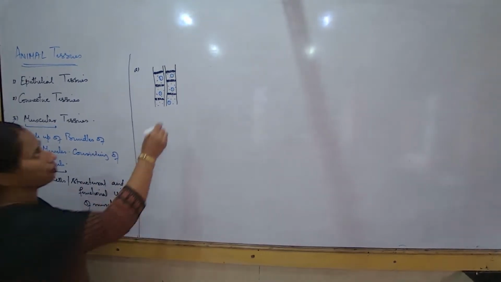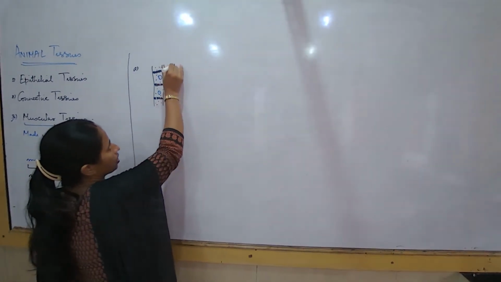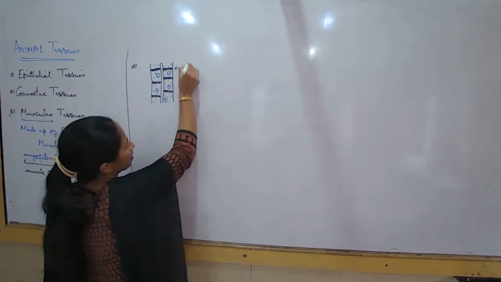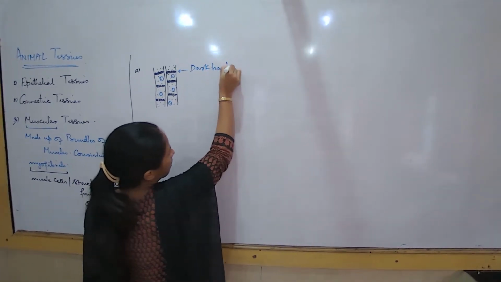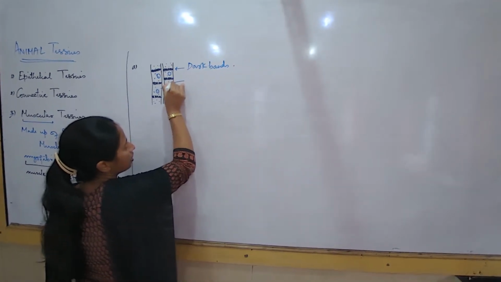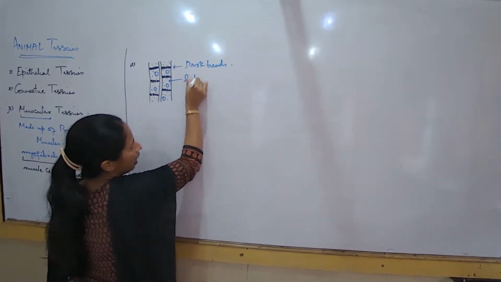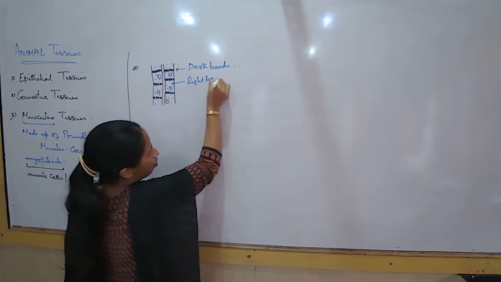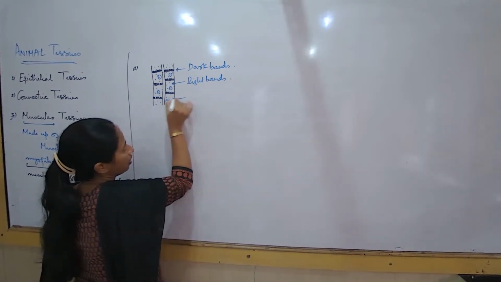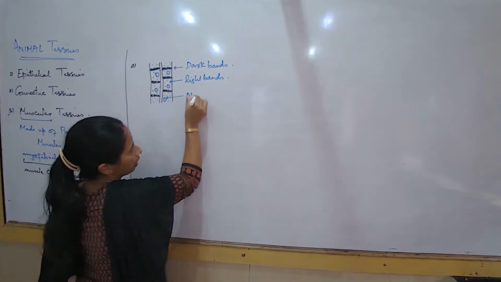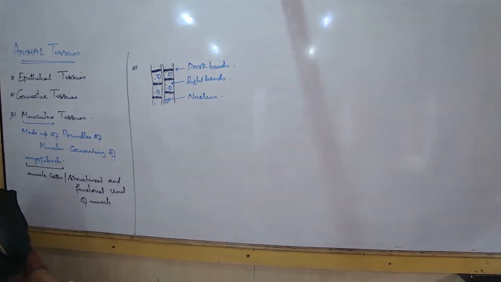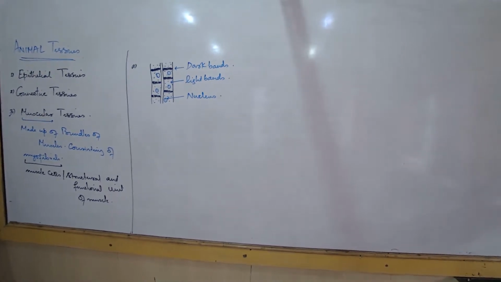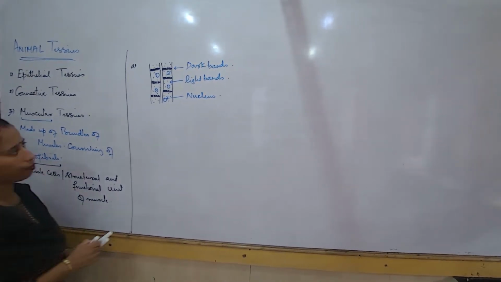What are some of the important parts? Let us label here. These are known as the dark bands. This region is known as the light bands. And this is known as the nucleus. So these are the main parts of the muscle. Which type of muscle am I talking about?